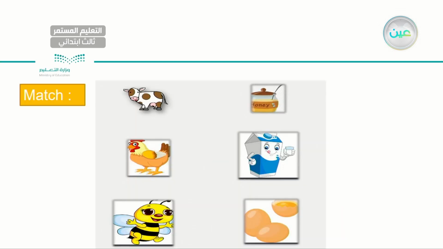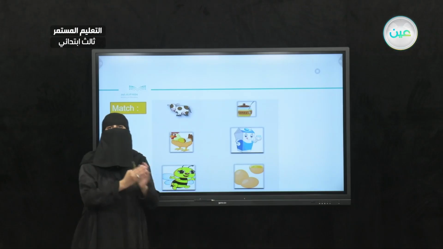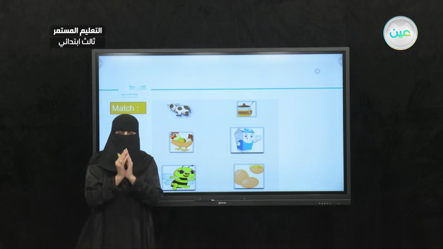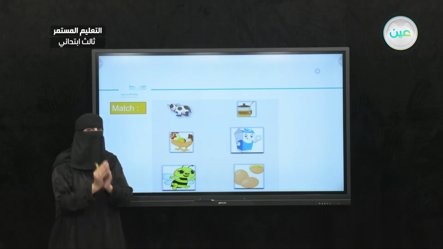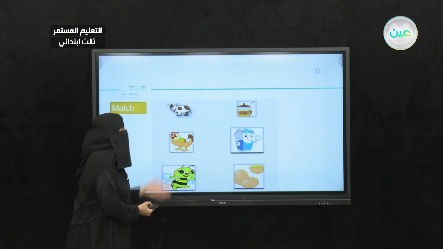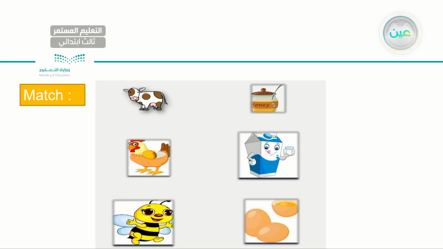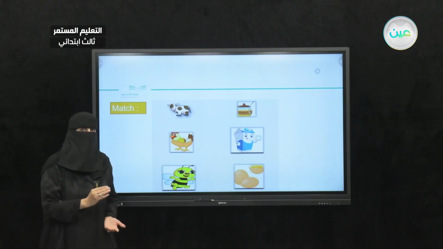Very good. Now, same here. Try to match. To your left, I have the animals. To your right, I have the products that we can get from these animals. Let me name the animals for you first. I have a cow, a chicken, and a bee. To your right, I have honey, milk, and egg. I think you can do this one.